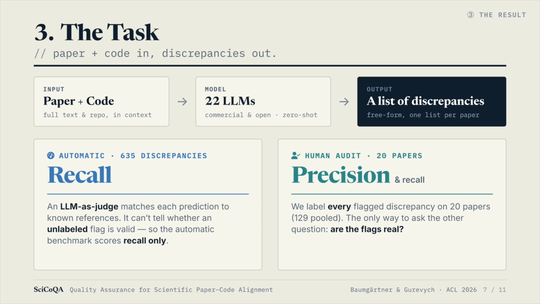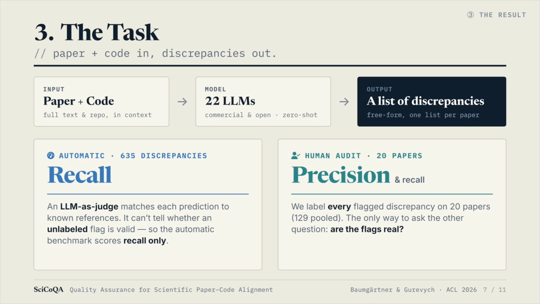Here's the task and how we evaluate it. We give a model the full paper and the full code base in context and prompt it to list any paper code discrepancies. We run 22 models, closed and open, reasoning, instruction tuned, and code specialized. The subtle part is evaluation, and we do it two ways. First, recall. Did the model find the discrepancies we know are there? A judge model matches each prediction against our ground truth dataset. But the judge can't tell whether a flagged discrepancy that isn't in our data is a false alarm or simply one we never annotated, so automatically we can only measure recall.